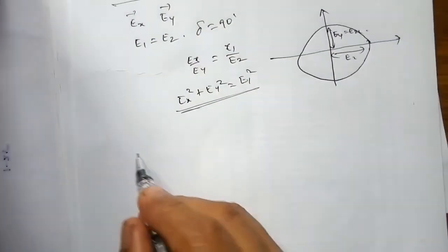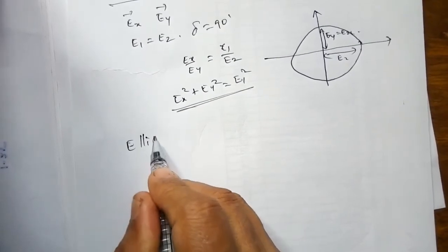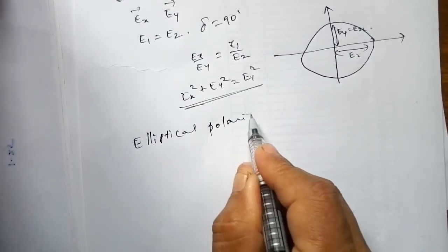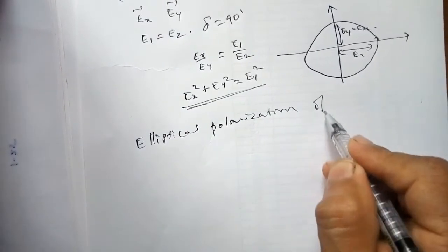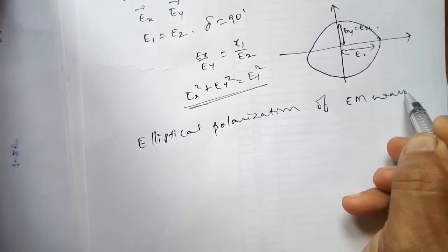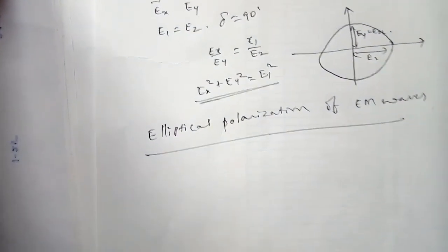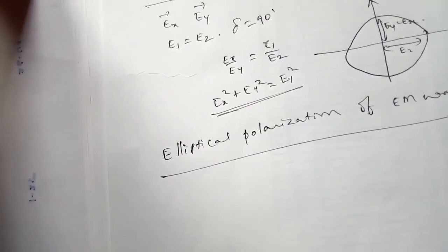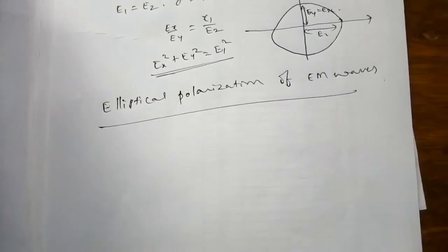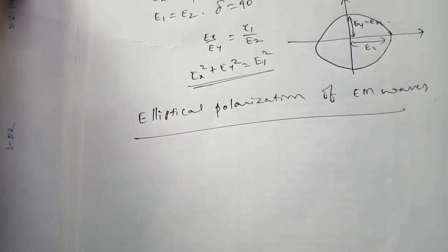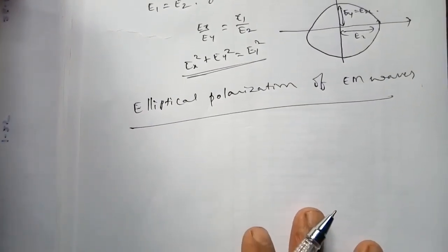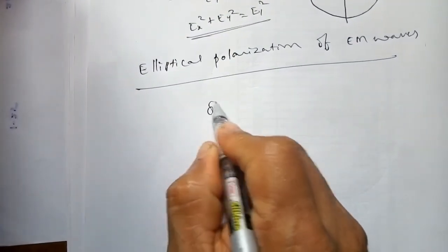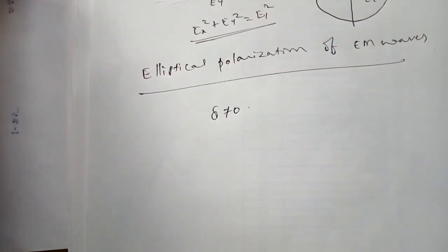Then the next polarization is elliptical polarization. In this case, the electric component vectors, that is Ex and Ey, must have unequal amplitude. That is compulsory. Amplitudes must be unequal, and the phase difference delta should not be equal to 0.